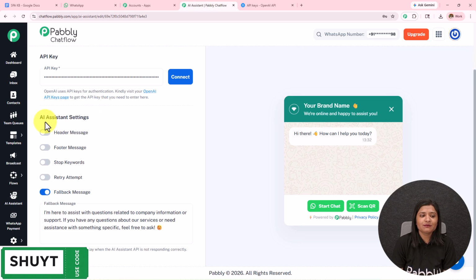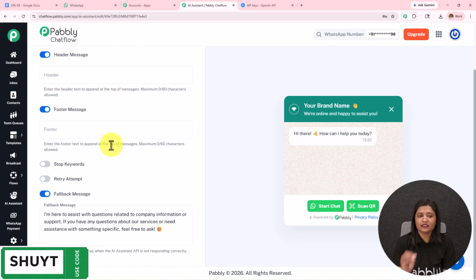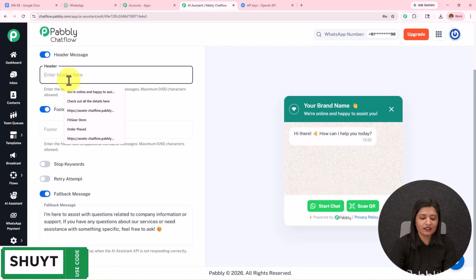Moving on to the next part, here we have this AI assistant settings. So I'm going to toggle on this header and the footer message. If you wish to provide the header and the footer message, you have to toggle on these buttons. Provide the message and it will start displaying.